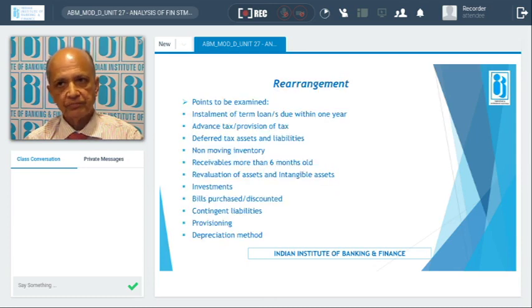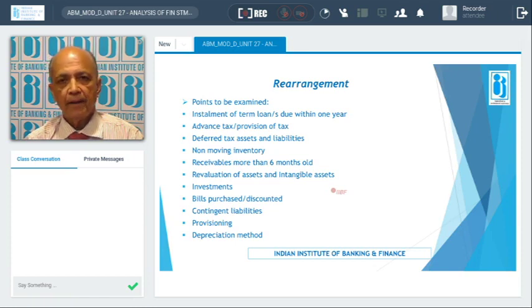Okay. Then while doing this exercise, some items are to be recast. Which are the items coming under the rearrangement? You must have come across this on the liability side, under current liabilities: the installment of term loan due within 1 year.